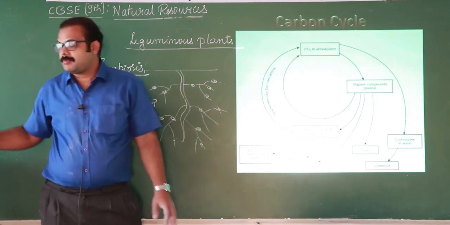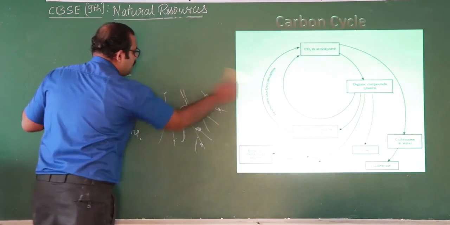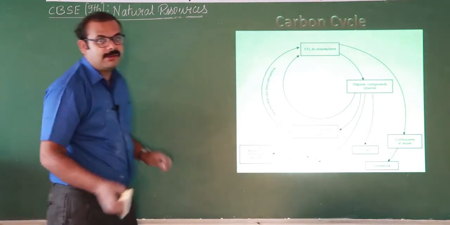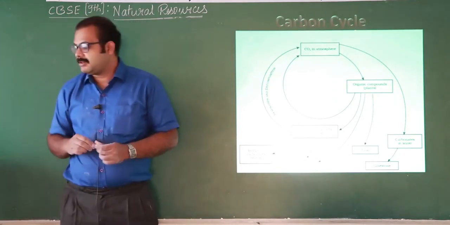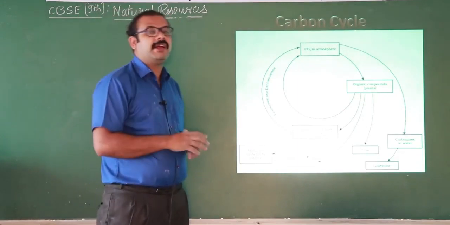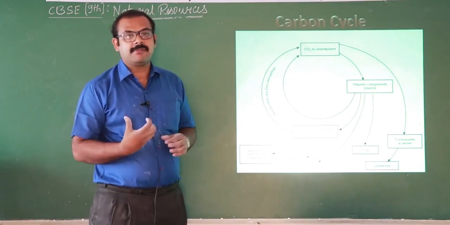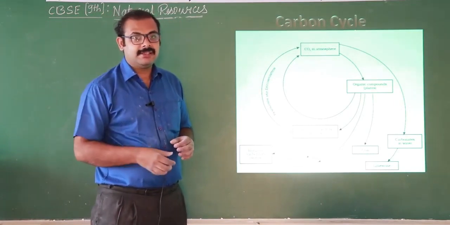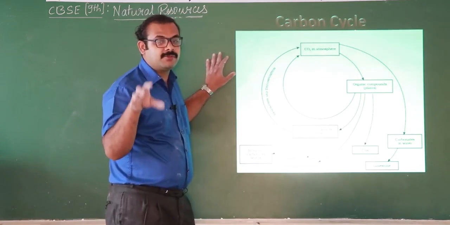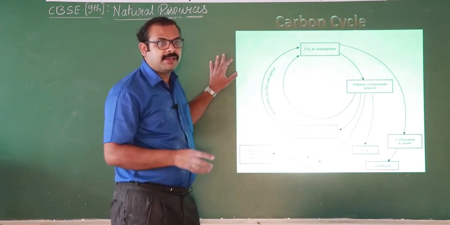So next one, the carbon cycle. Again here we are going to discuss how carbon dioxide is incorporated into living beings, and how it goes back. These are the concepts that we have to discuss. Carbon in the atmosphere is mainly fixed into plants with the help of photosynthesis. The plants take up carbon dioxide and release oxygen, and some of the carbon dioxide is used by marine animals to produce their shells. And how does carbon dioxide go back into the atmosphere?